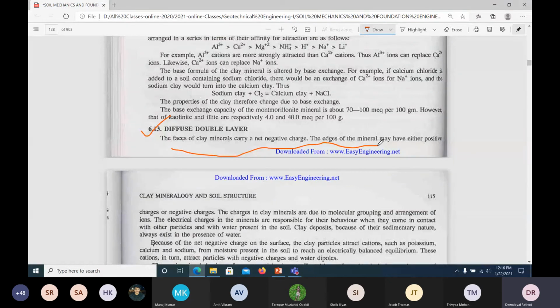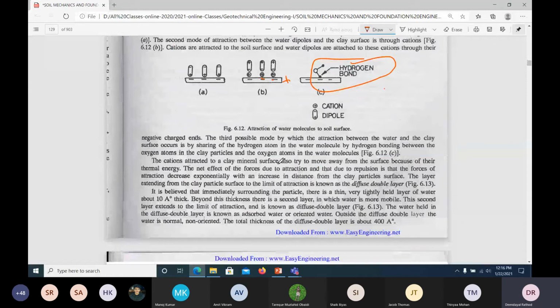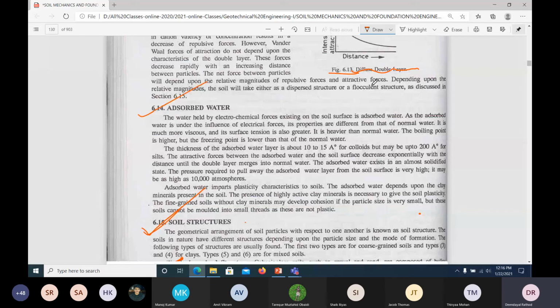The faces of a clay mineral carry a net negative charge, and there would be diffuse double layer formation because of this. Very, very important. The water in the diffuse double layer is very difficult to remove. Understand? So it is called the absorbed water.